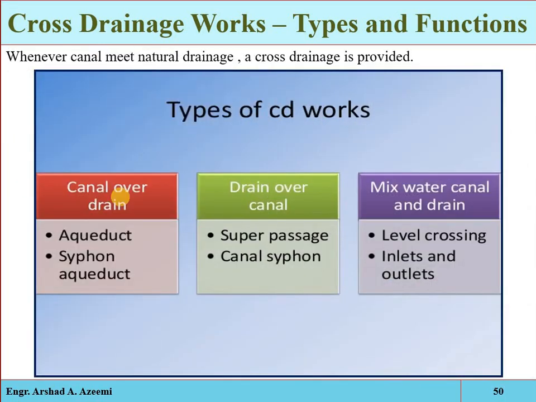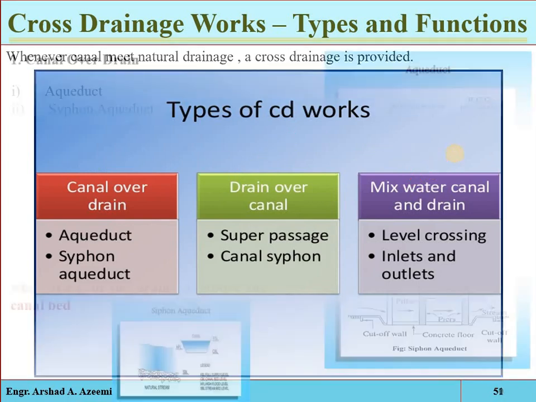Here you can see that basically we have three types. Whenever a canal meets a natural drain, cross drainage will be provided, because for irrigation we are supplying water of a different quality, and the quality of the natural drain water is different. So we are not allowing them to mix with each other. But if the water quality is the same and the bed level of the canal and the drain is the same, then we allow these two to mix. So we have three types: either the canal will pass over the drain, or the drain will pass over the canal, or both will mix with each other.